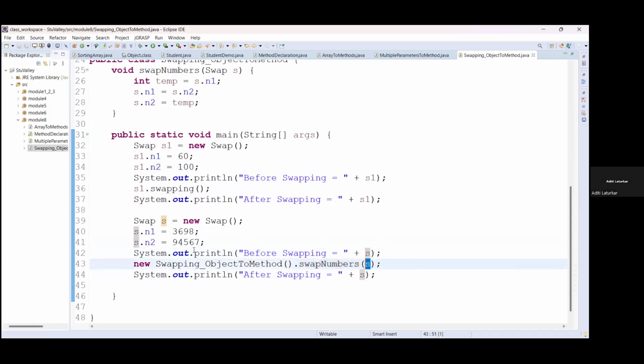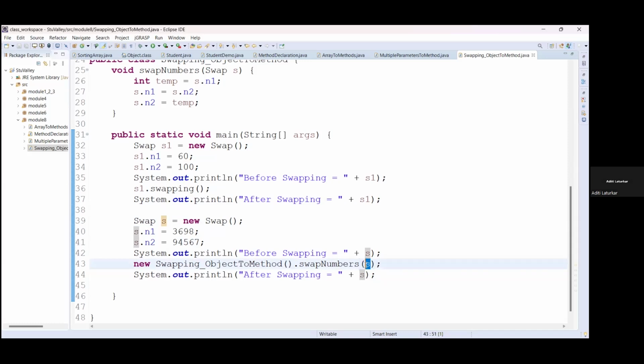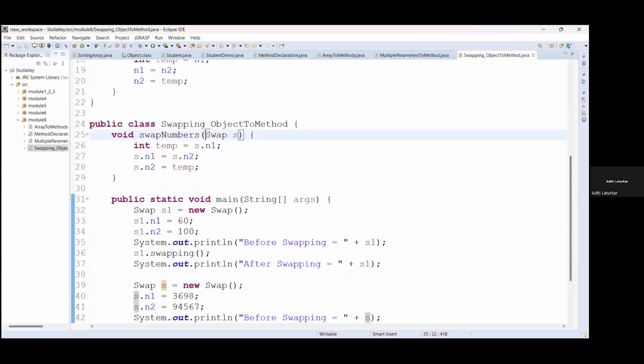Here also the method gets called as call by value itself. It will create a separate object and copy everything from this object to that object, and then it will get passed. The object we are passing here and that object's allocated memory will be different. So this is nothing but call by value with objects.